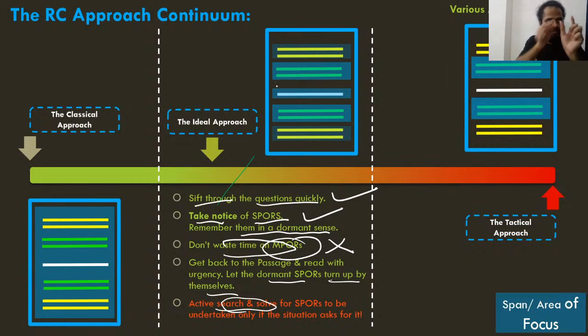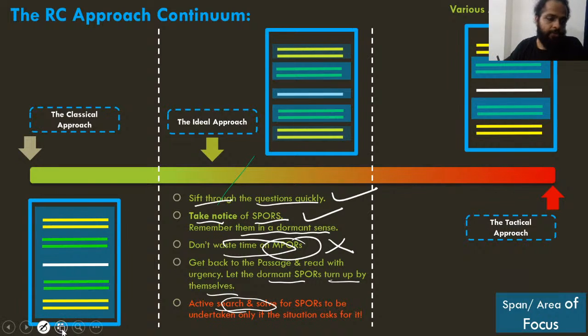You search for the point of reference and you try to make sure that you understand the point of reference properly, and then you go back to the question and solve it, right? So the search and solve strategy for SPRs makes sense only in a very desperate scenario, right? Where you have hardly any time remaining, and you have to solve the whole RC. अब पूरा तो हो नहीं सकता, जितने direct question है वही कर लो, right? So, right. So this is, guys, this is your answer.